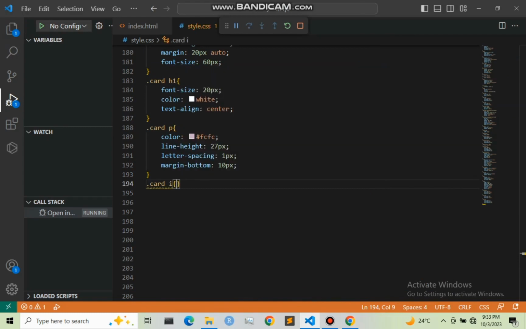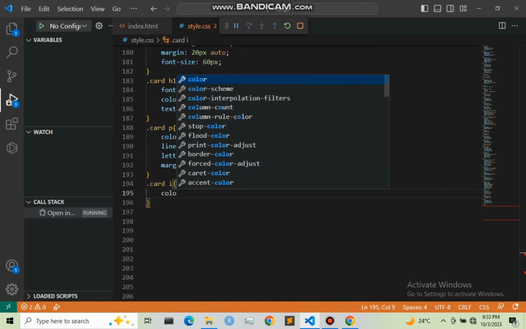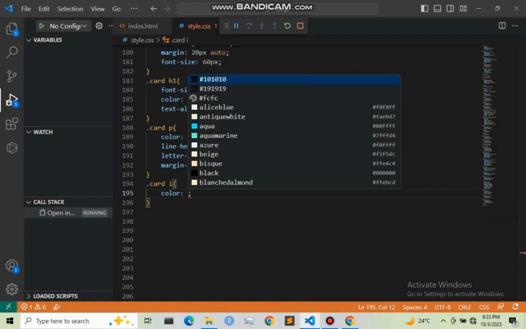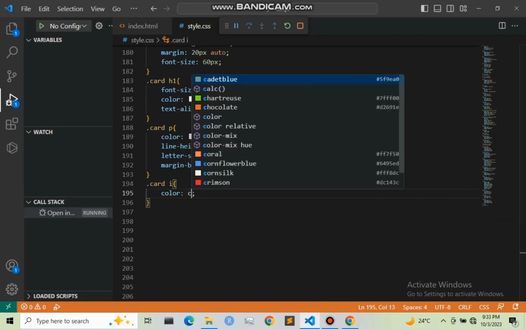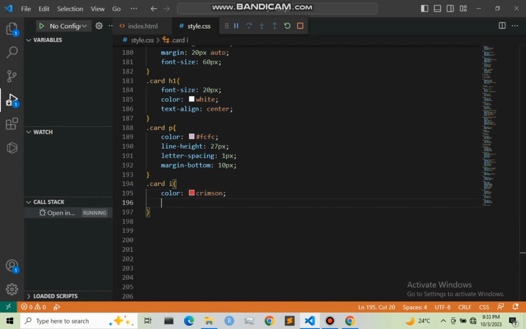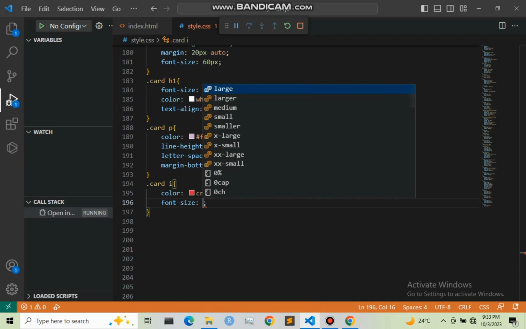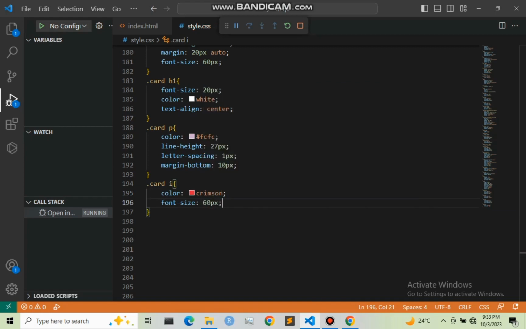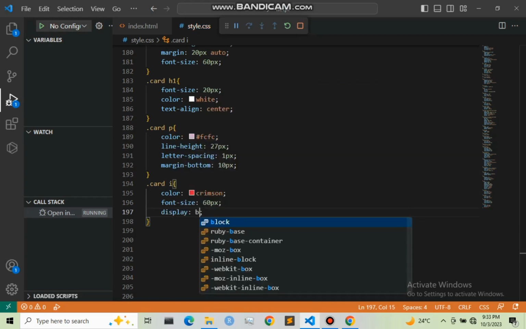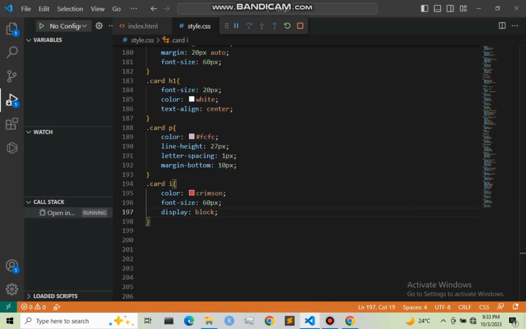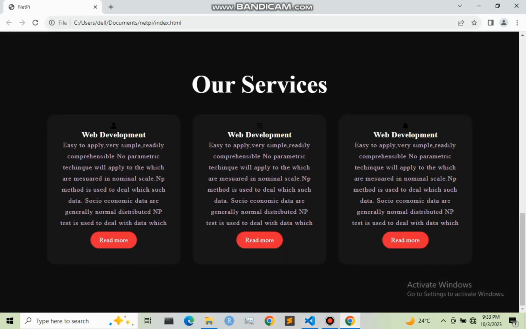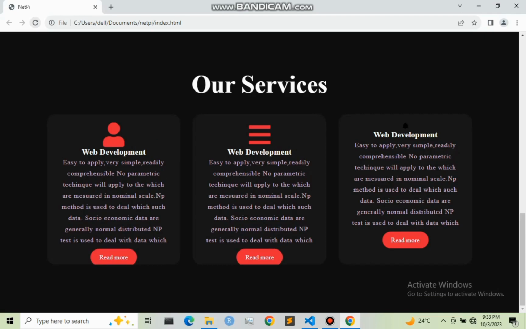So the icons I'm going to give it the color to be crimson, sorry, and also the font size I'm going to give it as 60 pixels, and also display I'm going to give it as block. Then I guess that is it for now, but also I'm going to add the margin bottom. So we have it there.